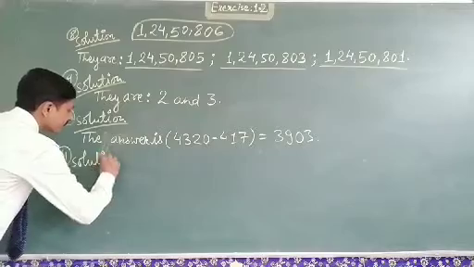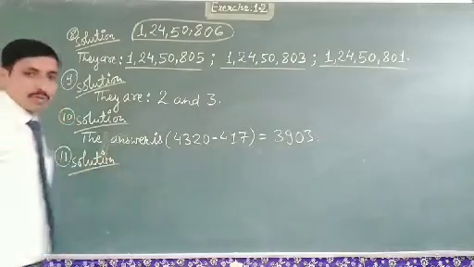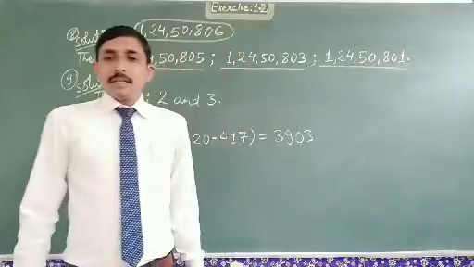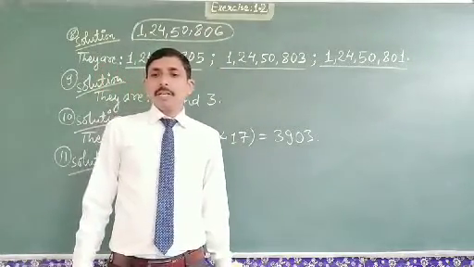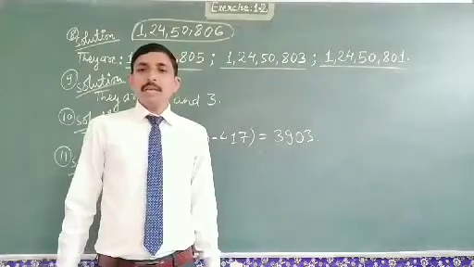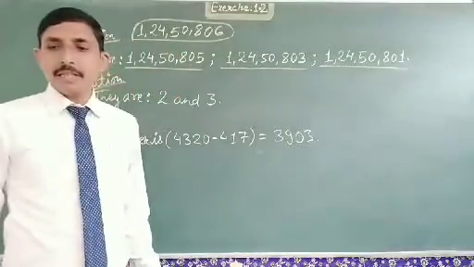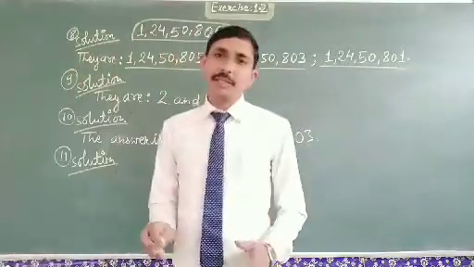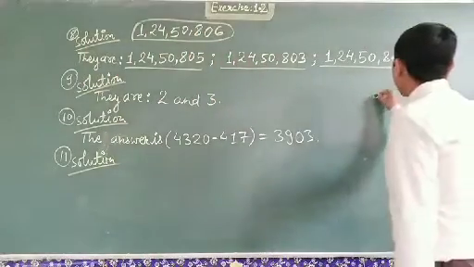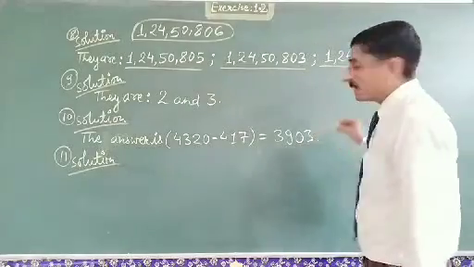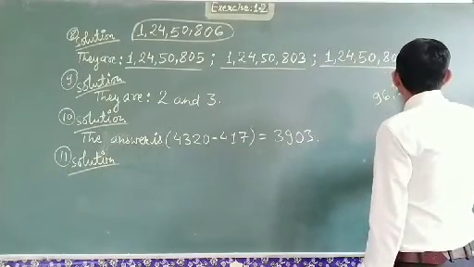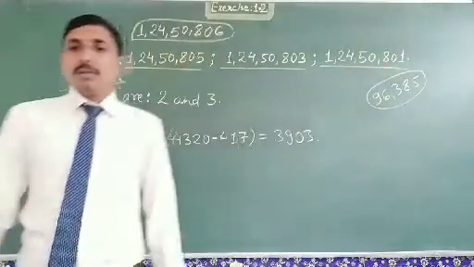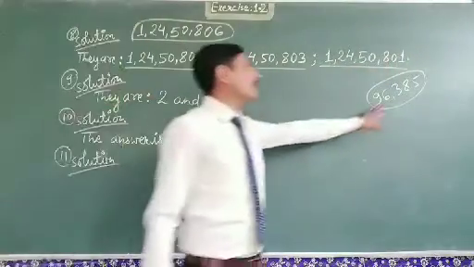Now question number 11. Consider the number 96,385. Using the same digits, can you write three numbers greater than it? Arrange them in ascending order. What we have to do: the given number is 96385, and using the same digits, we have to write three numbers greater than it.